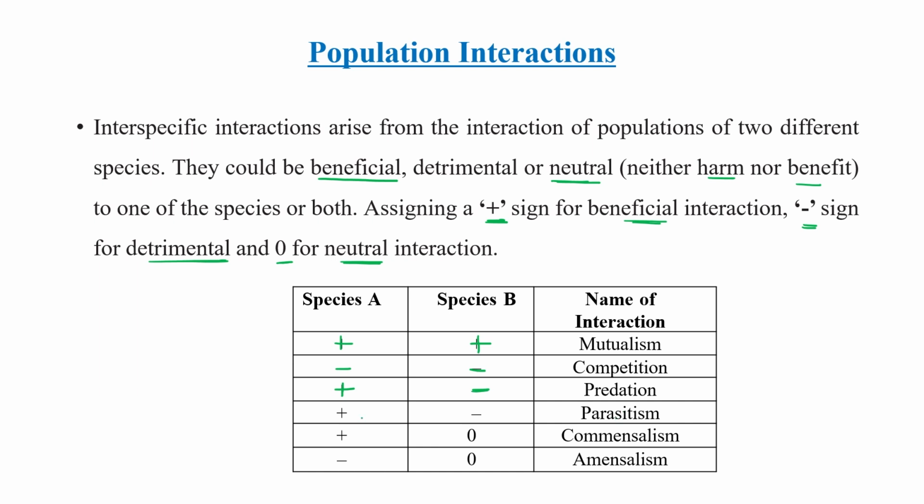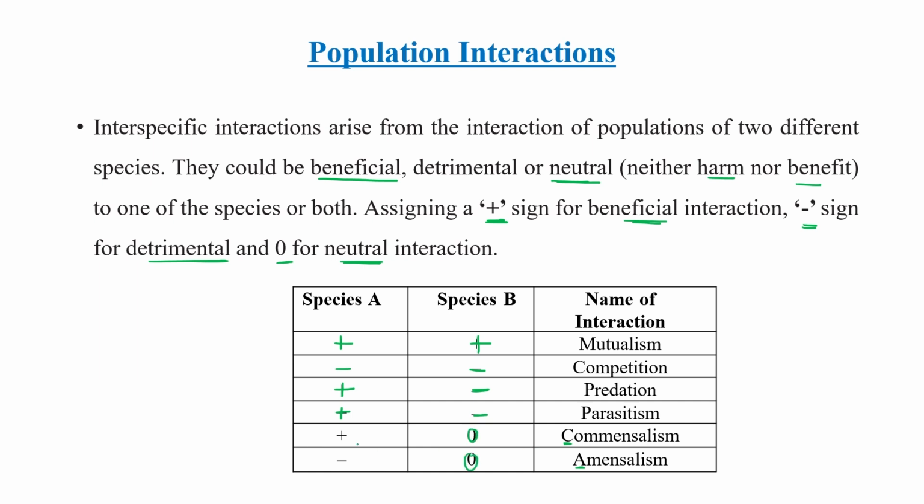Parasitism, again one is getting benefited, another one is getting harmed. Commensalism, CA. How can we remember commensalism and amensalism? CA, C means plus. We usually write these signs, plus and minus, like this. So C plus, A minus. Others are neutral. Species B has no reaction, neutral.